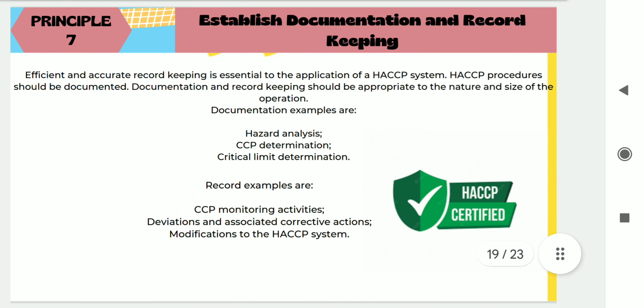The next and last principle is to establish documentation and record keeping. Efficient record keeping and documentation is very important to the essential application of the HACCP system. HACCP procedures should be documented, and examples are hazard analysis, CCP determination, and critical limits. Record examples are monitoring activities, deviations if they occurred, the corrective actions that we have taken regarding those deviations, and any modification made in the HACCP system.